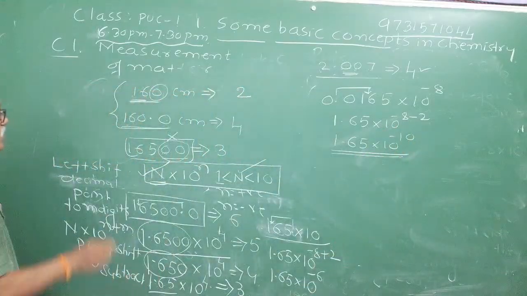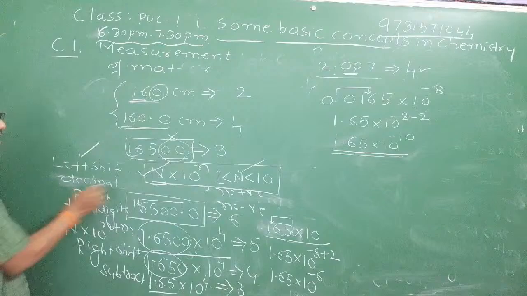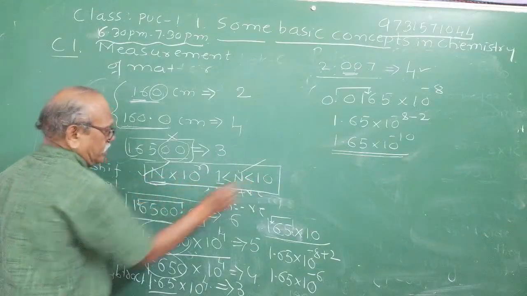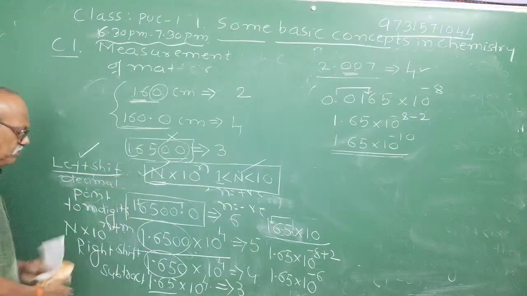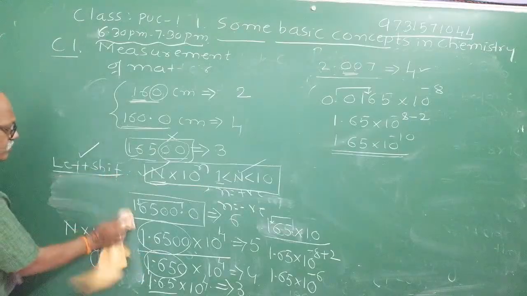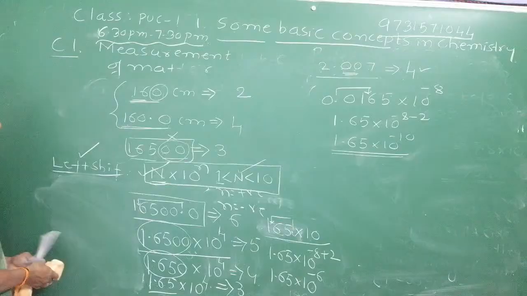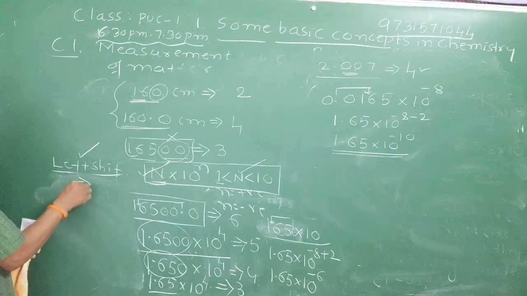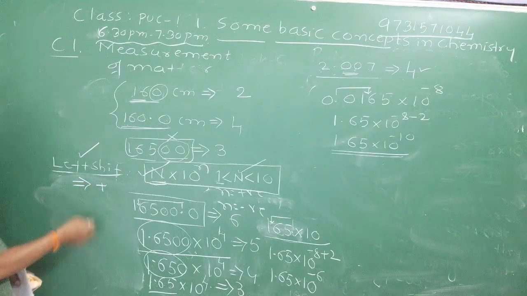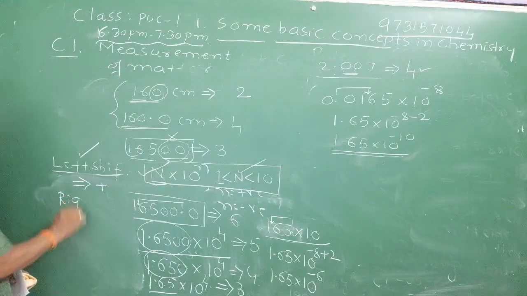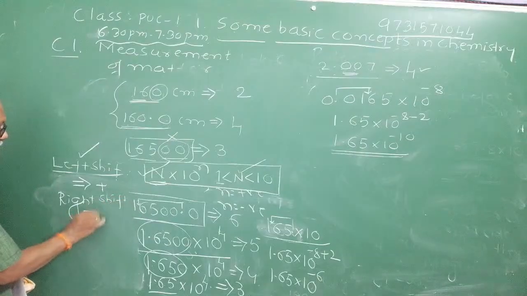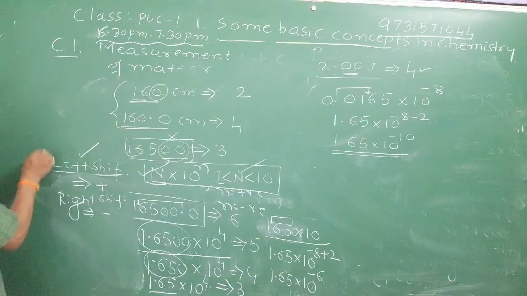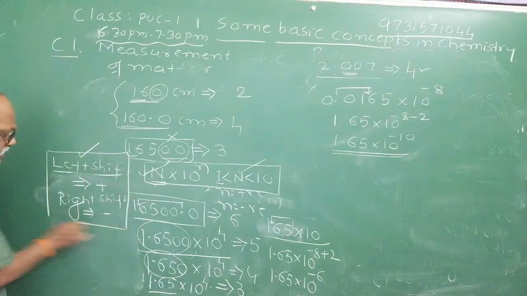Therefore, the rule to write the scientific notation is that this n must lie between 1 to 10. Right? The rule is: left shift, add. Simple rule. Remember, generally don't make the rule complicated. Left shift, add. Add means plus. Right shift, subtract. Keep these small things in your mind.